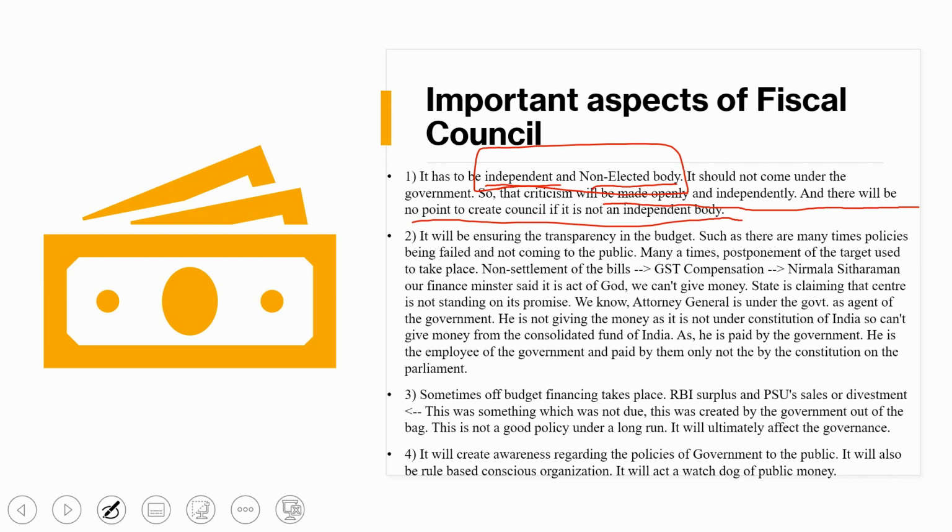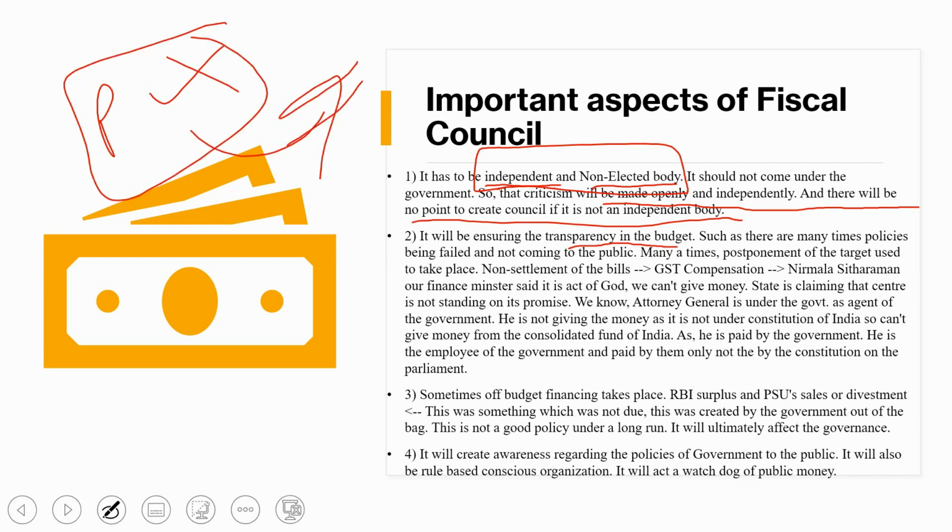And it will ensure transparency in the budget. There are many times policies fail and do not come into the public domain. Many times what happens is a policy is introduced by the government, and when it fails, they just put it in a dustbin and the public is not made aware of it.